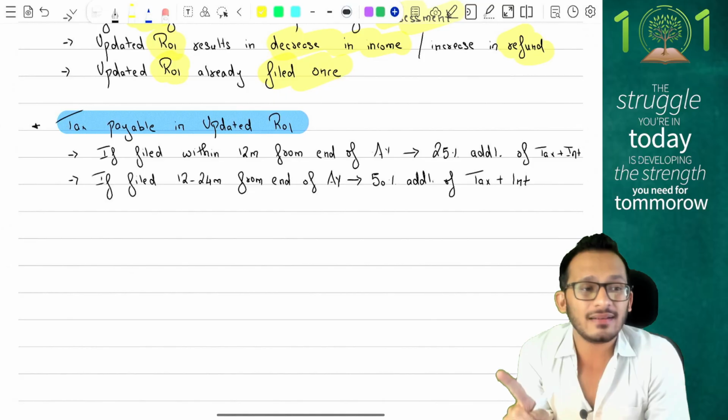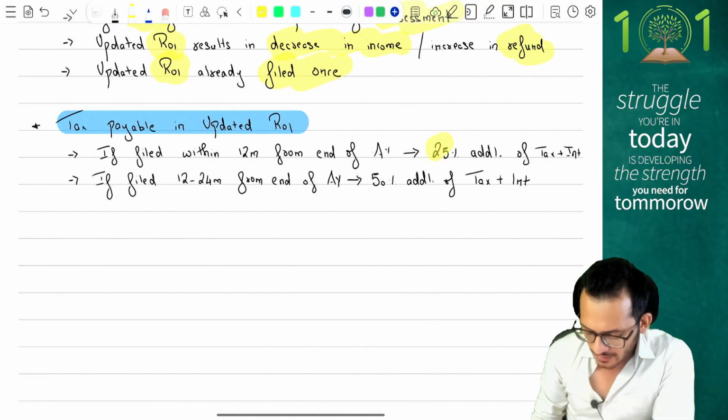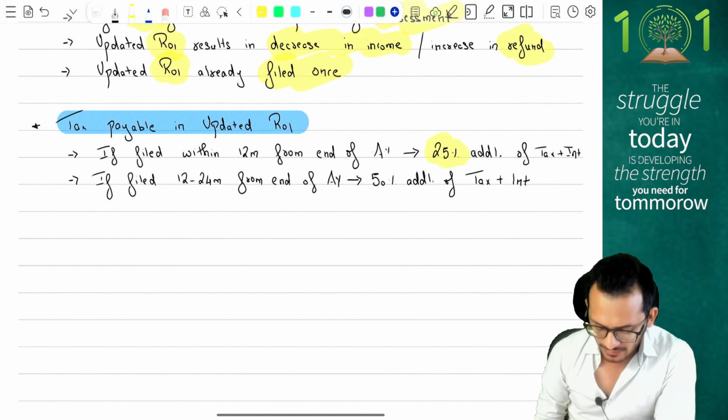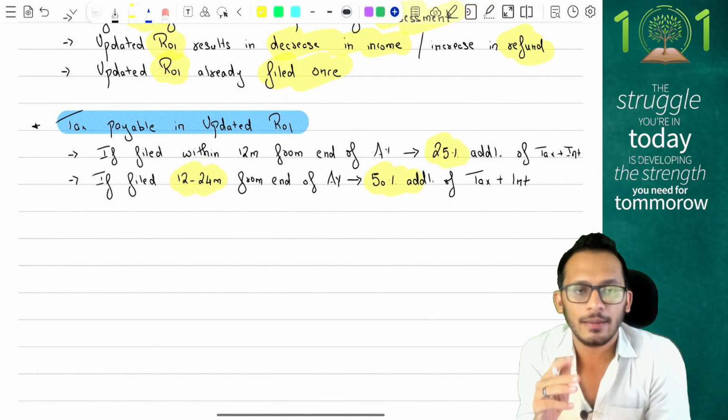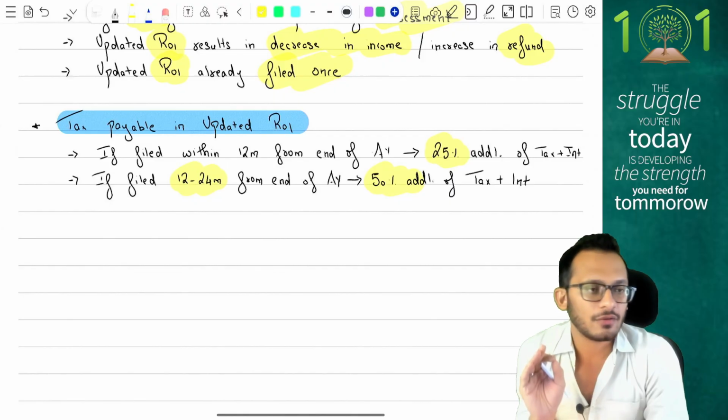Income tax says if you file the return within 12 months from the end of the assessment year, you will have to pay an additional 25% on your tax plus interest. But if you're filing it after 12 months but within 24 months, you have to pay 50% of the additional tax payable. This is what the provisions are when it comes to updated return of income.